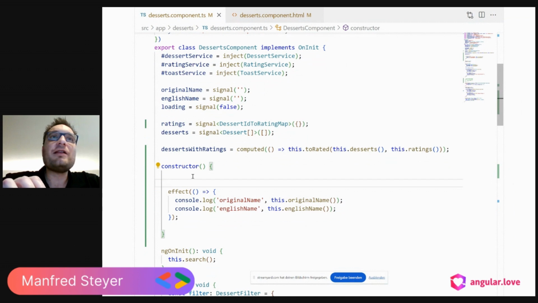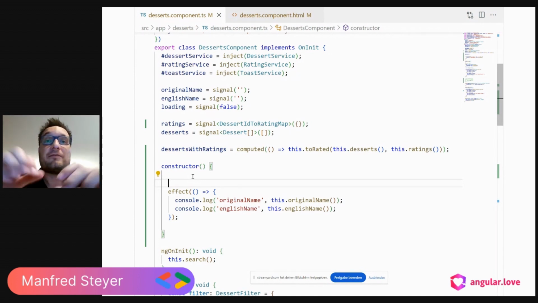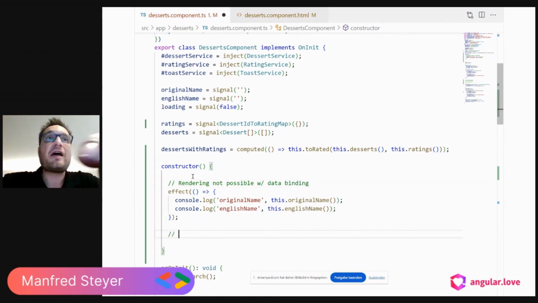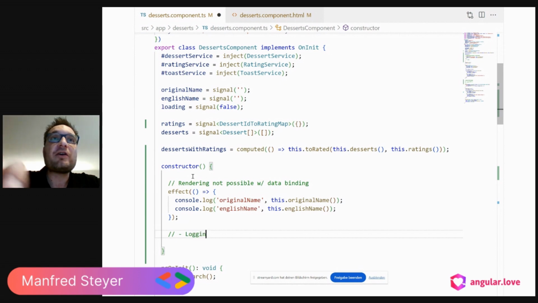And actually, logging something out to the console is a good use case for an effect. Because in general, effects are for doing some rendering stuff that is not possible with data binding. And I have some good examples for this. A good example is logging, because you cannot log with a data binding.